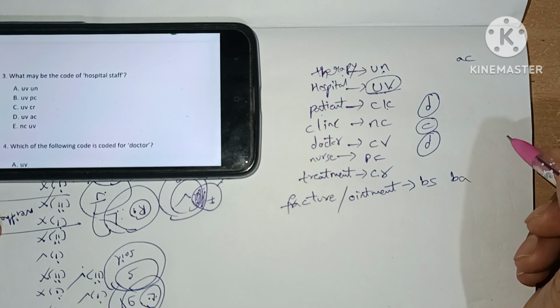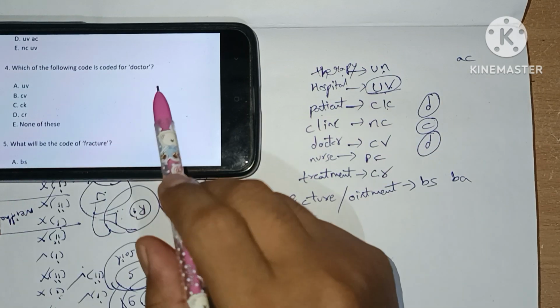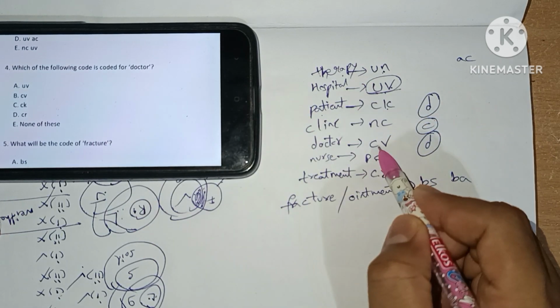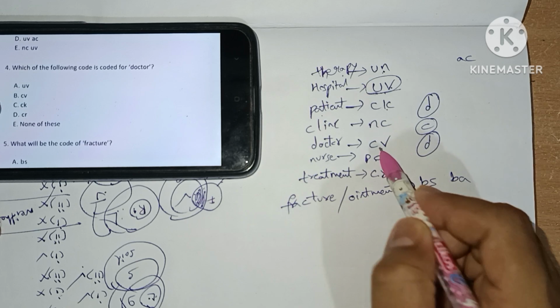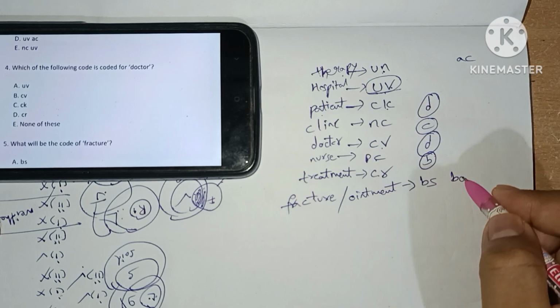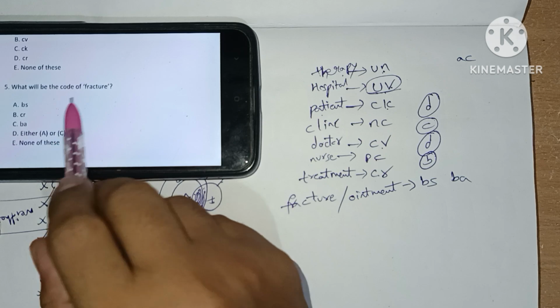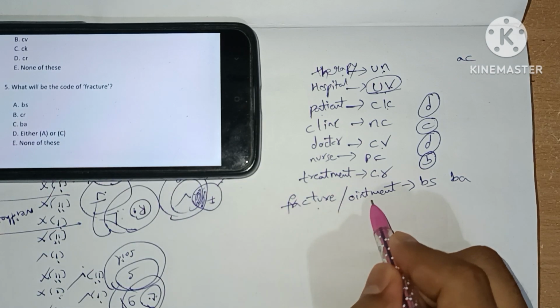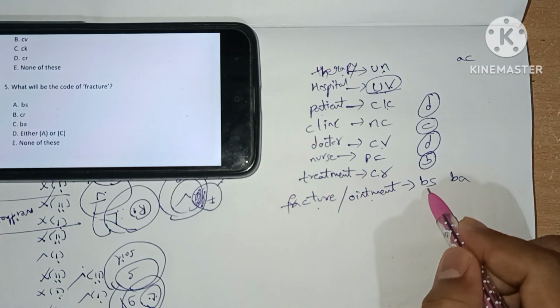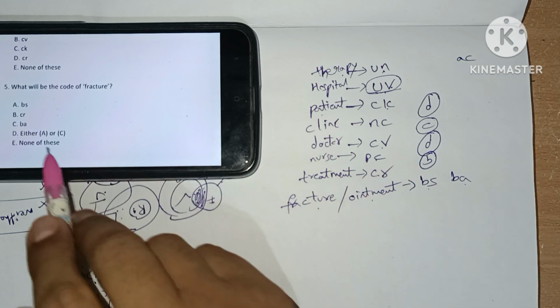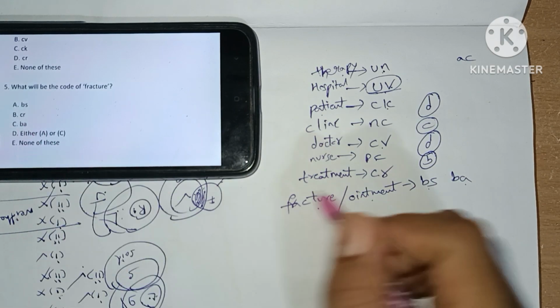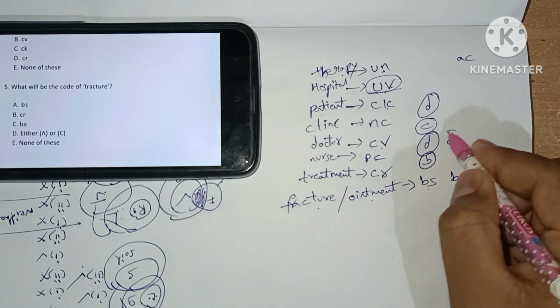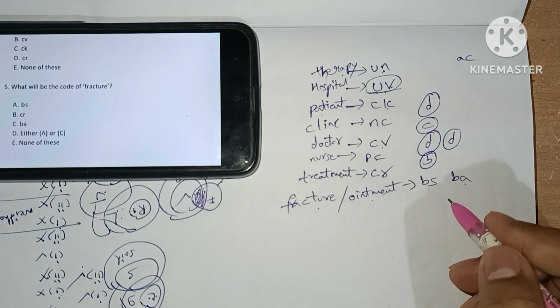Next, fourth question, which of the following is the code for doctor? For doctor, code is CV. Option B is the answer. Next, fifth one, what is the code for fracture? For fracture and ointment, we got two possibilities, which is BS and BA. So answer will be either A or C, so answer here is option D. So these are the answers for coding and decoding.